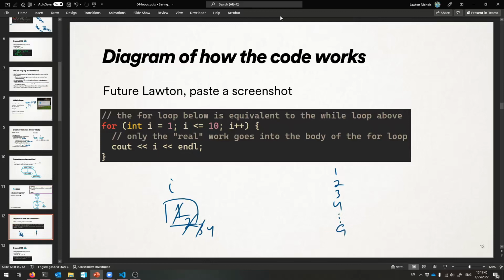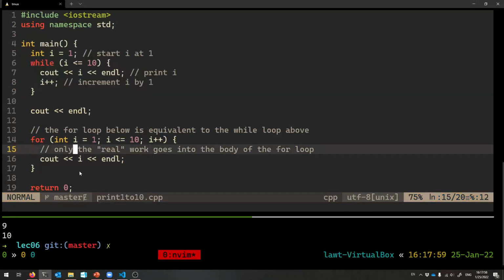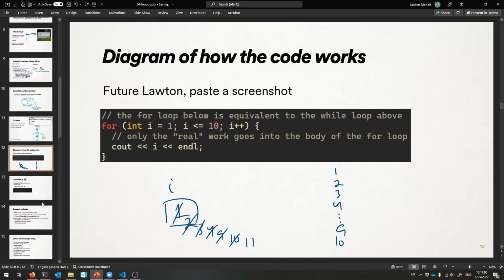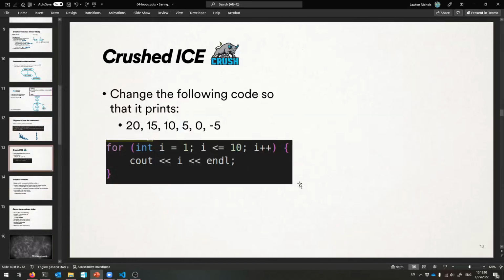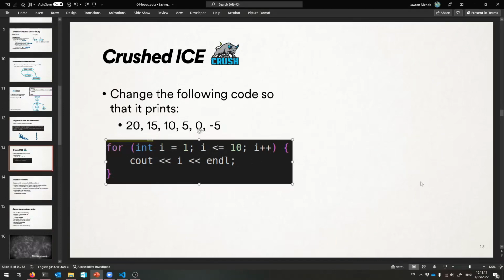We keep on printing. Eventually it's going to be like 9, we print our 9. Make I 10. 10 is still less than or equal to 10. Print it, increment it, and now we're done with the loop, because the condition is now false. Okay, do you see how it's very similar? It's equivalent. It's the same lines of code, just shoved in a different place from the while loop. That's while versus for. So again, I want you to try something. Take this code that prints from 1 to 10 using a for loop and change it so that it prints from 20 to -5 by 5s, still using a for loop.